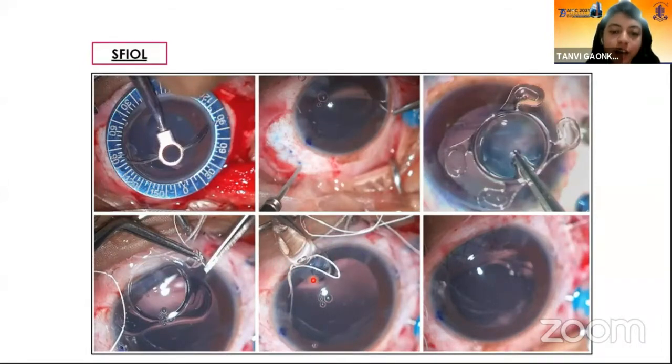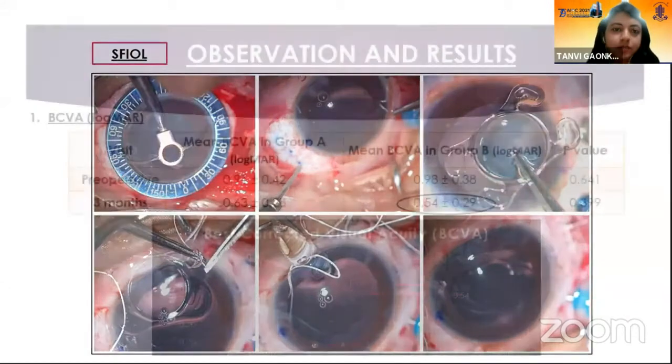followed by insertion of the IOL into the anterior chamber, and then the sutures were passed into the anterior chamber and externalized through the respective sclerotomies. After ensuring IOL centration, these sutures were tied and the tension was titrated.